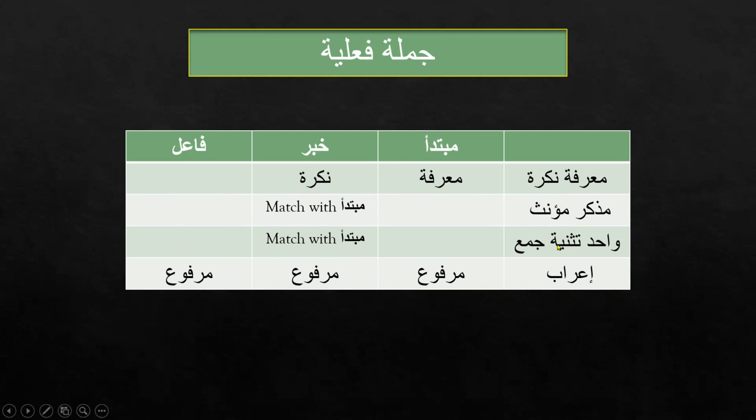But what about i'rab? You should remember that all of these three main parts, Mubtada, Khabar, and the fa'il, should all be marfu. For Jumla Ismiya, both Mubtada and Khabar will be marfu. For Jumla Fa'liya, the fa'il should be marfu. Alhamdulillah.